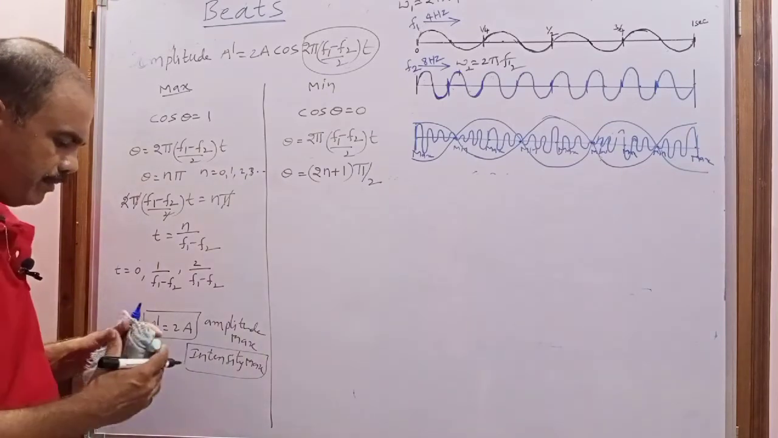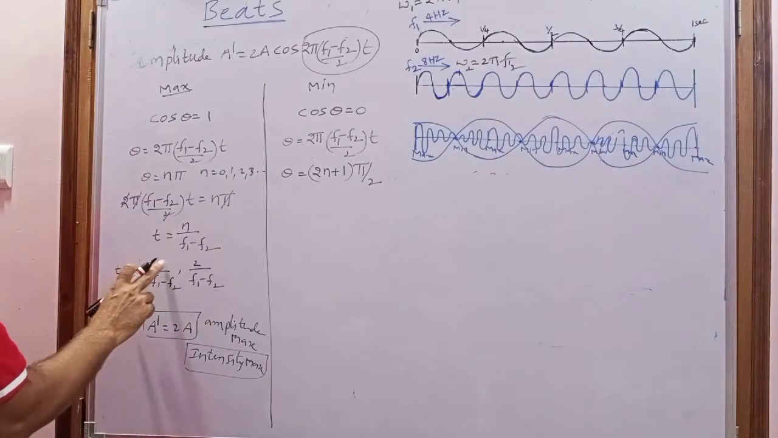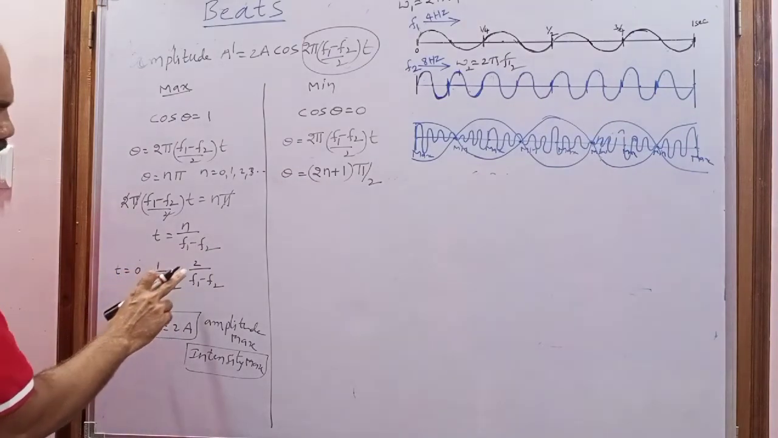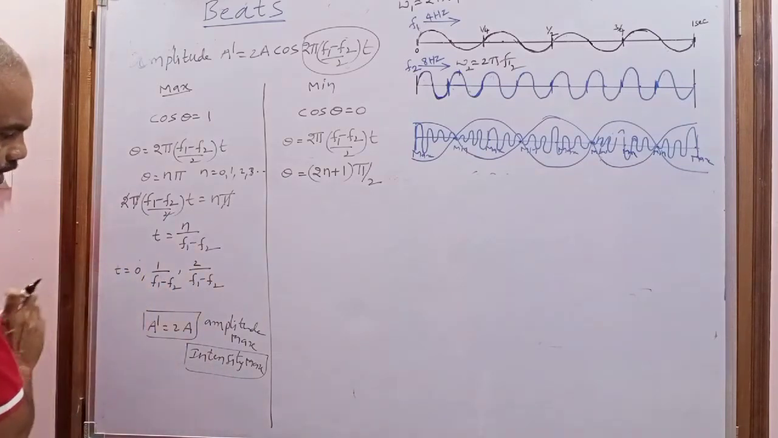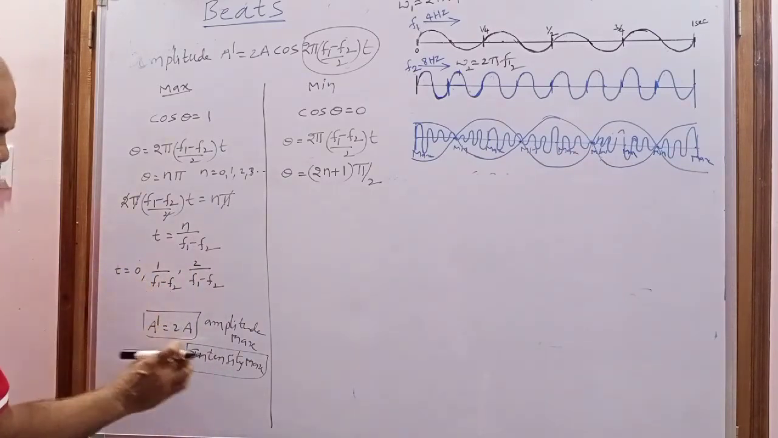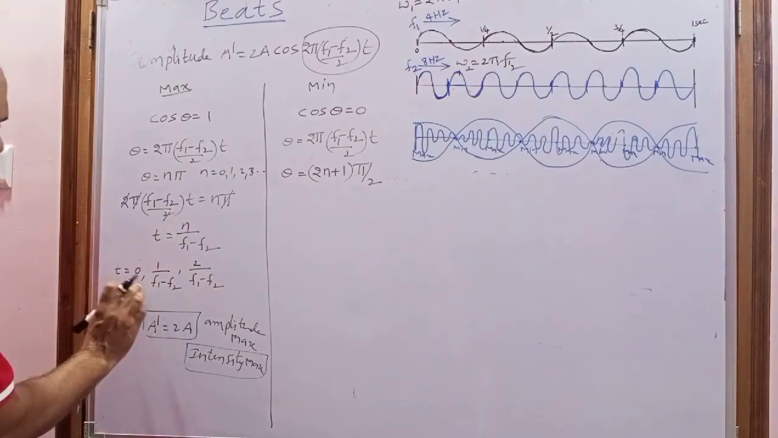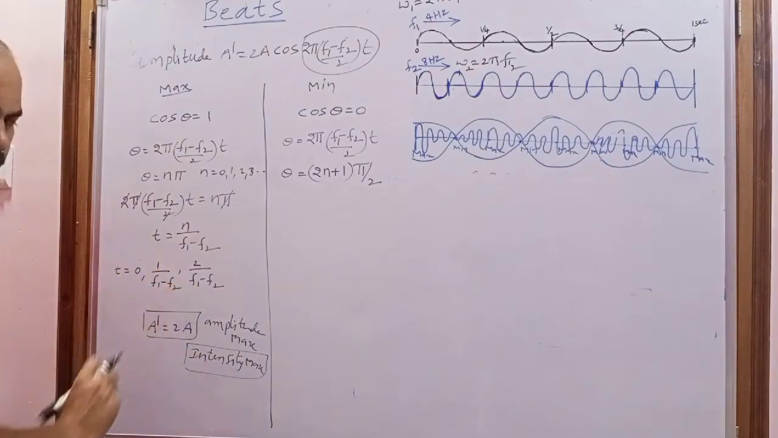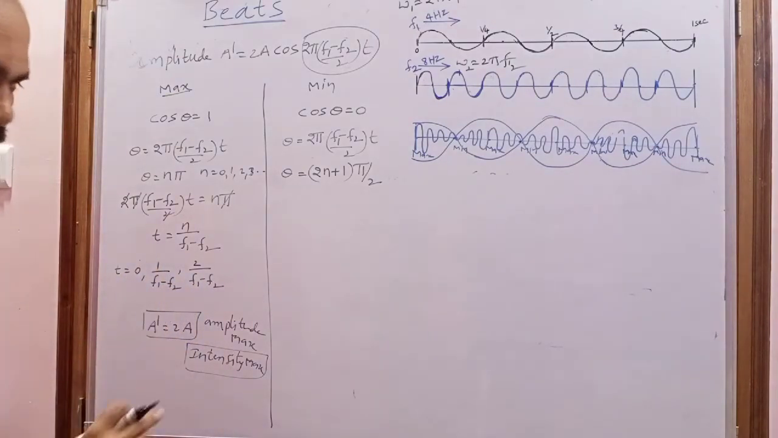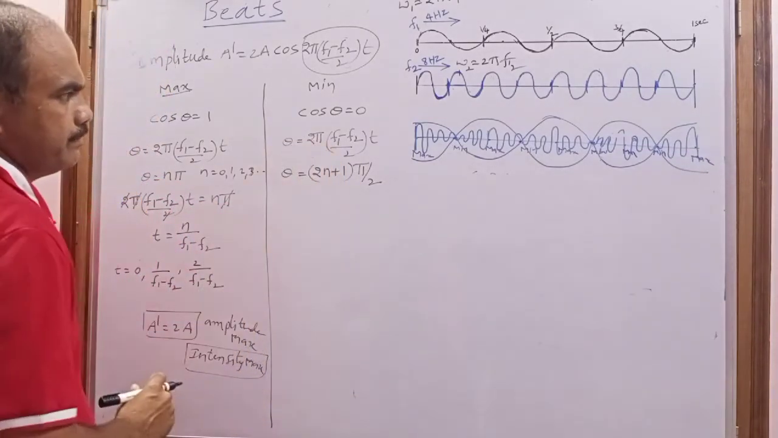But for how much time interval does the intensity of sound become maximum? When t equal to 0, when t equal to 1 by f1 minus f2, when t equal to 2 by f1 minus f2. And what is the time interval between the two successive maxima? 1 by f1 minus f2 minus 0 gives the time difference, and 2 by f1 minus f2 minus 1 by f1 minus f2 gives the time interval between the two successive maxima. Next I am going to calculate the time interval between the two successive minima.